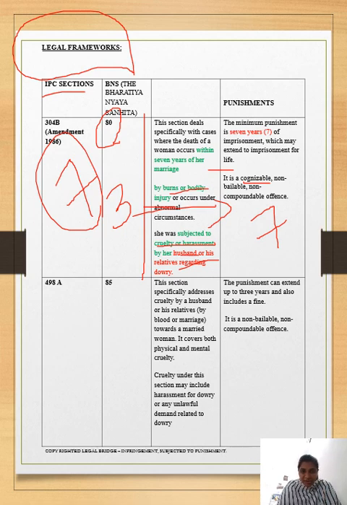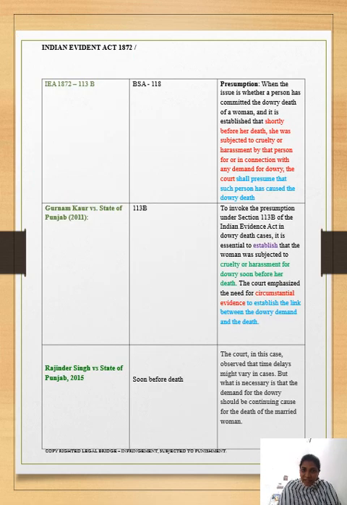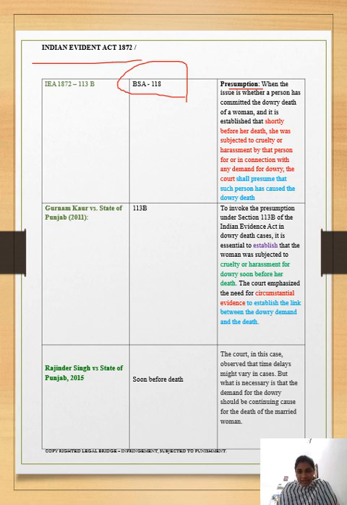Another section, same as 498A, and in BNS it's 85. And if we go to the Indian Evidence Act, in the new act BSA, it's section 118, it's a presumption. You know what a presumption is, right? If any person is arrested under dowry death, then we have to presume that person has done that act until the contrary is proved. You have to remember this. And it's also 113B in the old Evidence Act.